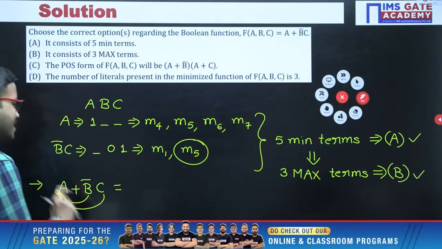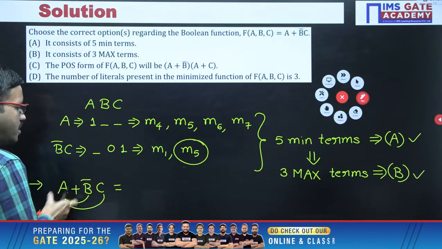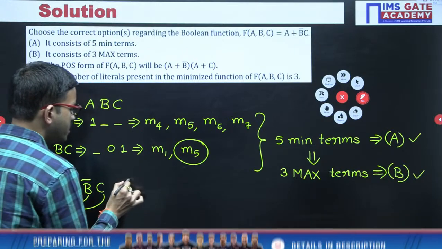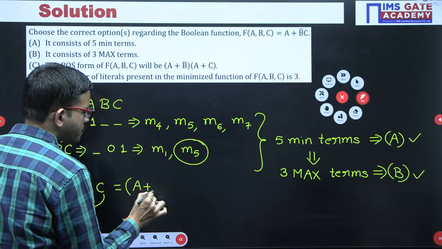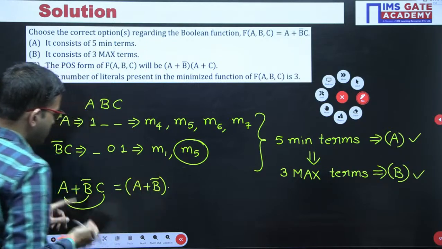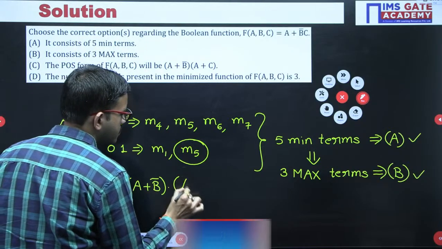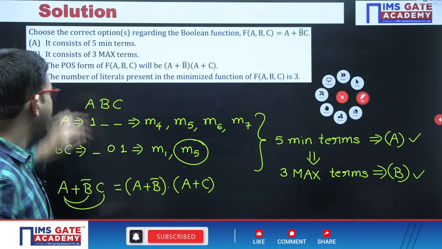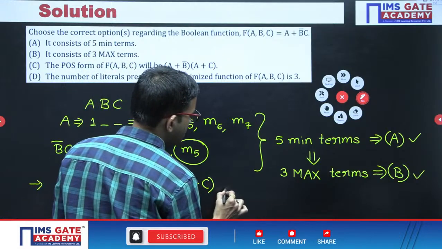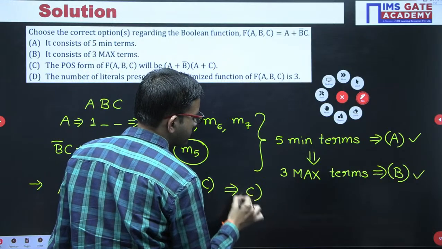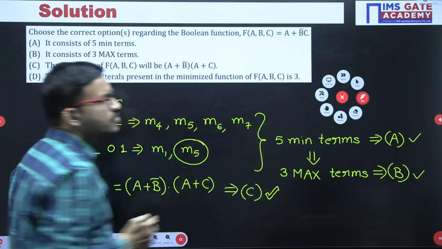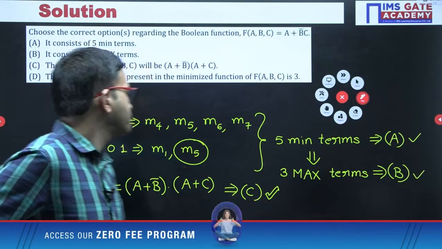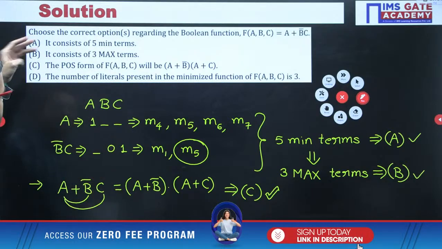Just like when you are having x plus yz, you can write x plus y into x plus z. So here you are getting a plus b bar, logical AND, a plus c. Yes, a plus b bar into a plus c. That means option C is the correct one. Option C is also correct. So as of now we are getting 3 choices are correct.